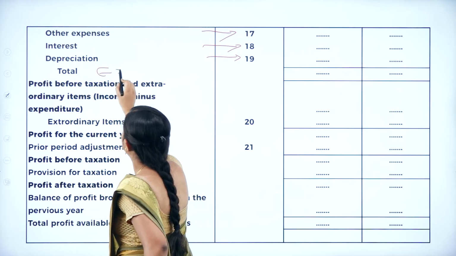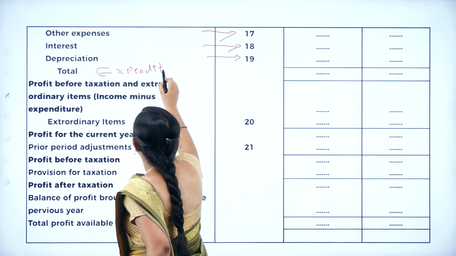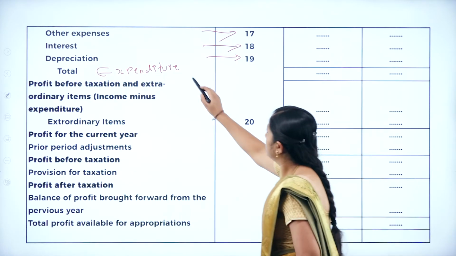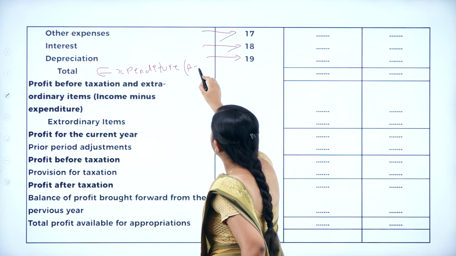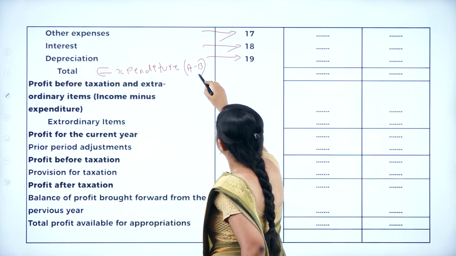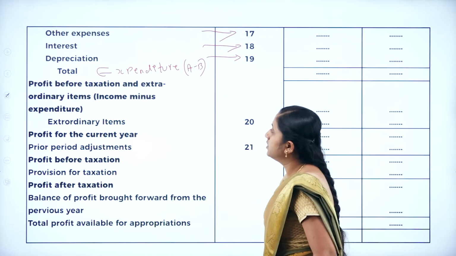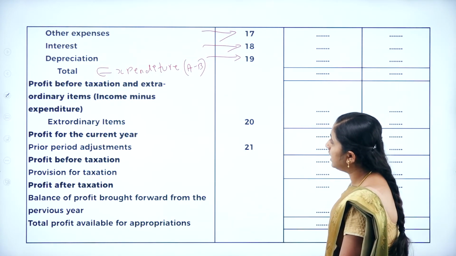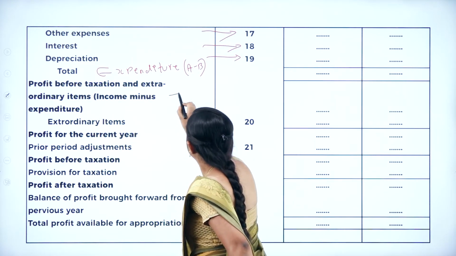Total income, total expenditure. So, income minus expenditure, that is A minus B. A minus B is equal to profit before taxation and extraordinary items. That is income minus expenditure.